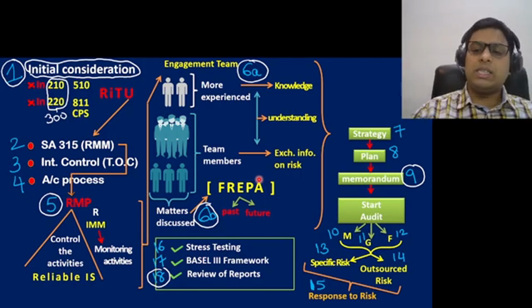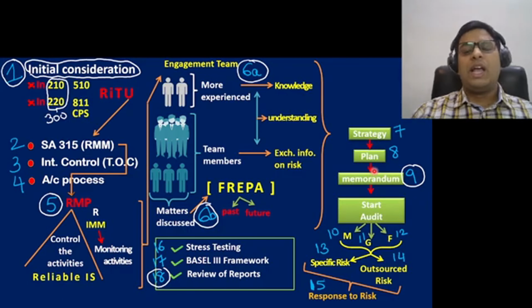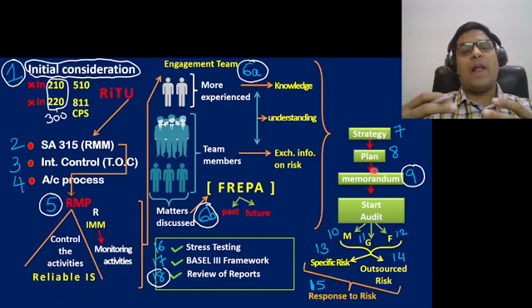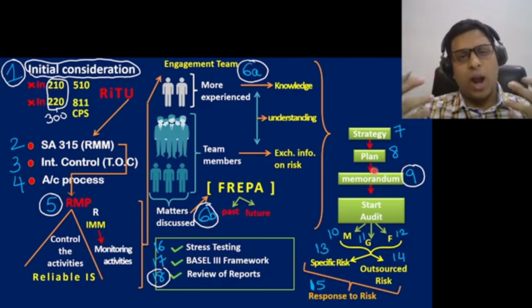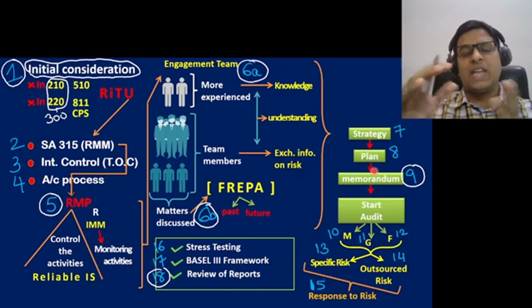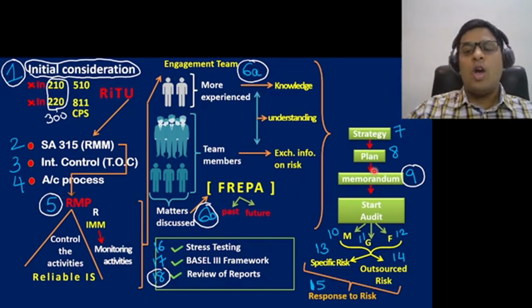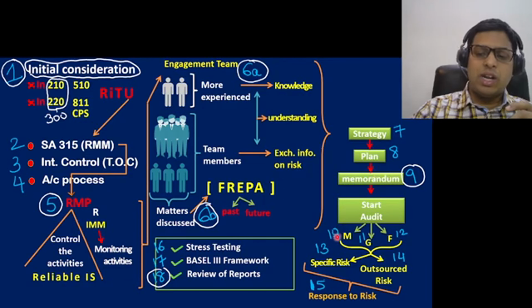Okay. Next, I should have an audit strategy in place, an audit plan should be in place, and an audit memorandum should be in place. Audit memorandum normally means a summary of whatever you have planned in depth. Sometimes the plan can be very elaborate, so you want the plan in a concise format, and that concise format is called a memorandum. In this, you will mention all the risks that are there. You will mention what risk assessment, what response to risk you are planning to do to manage those risks. All these things you will write in short. That is called a memorandum.